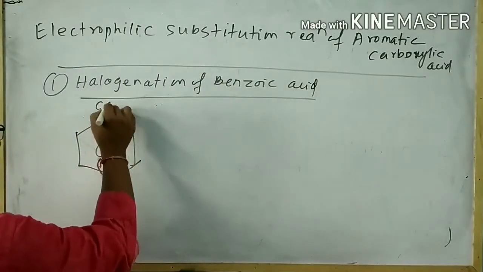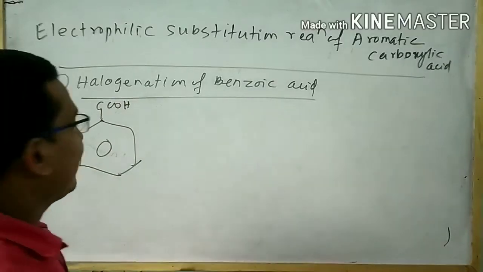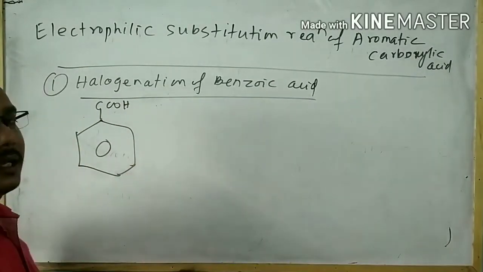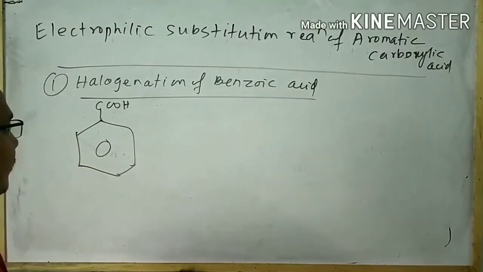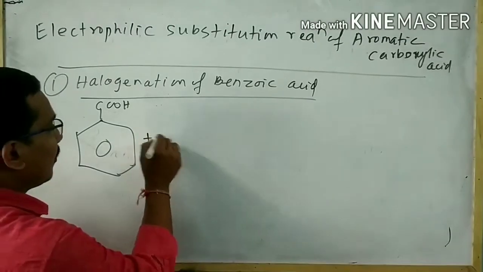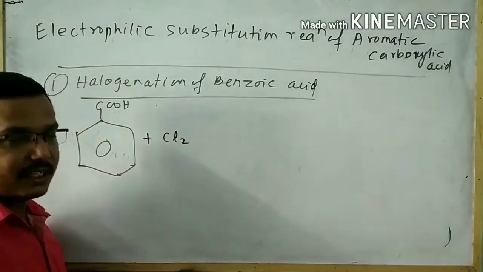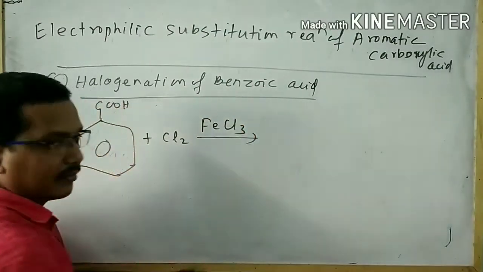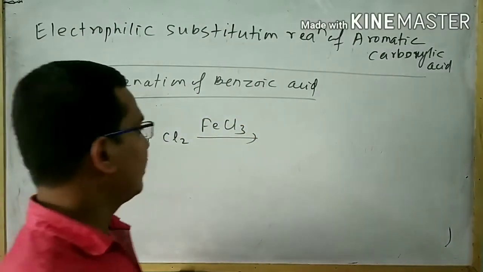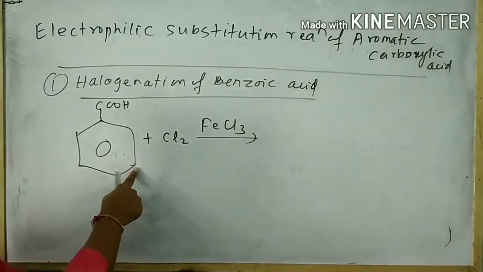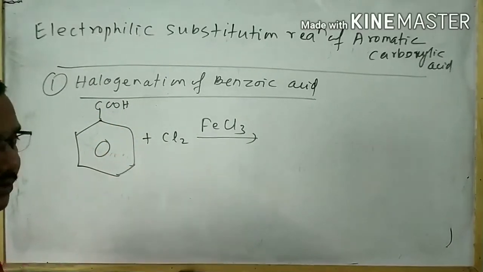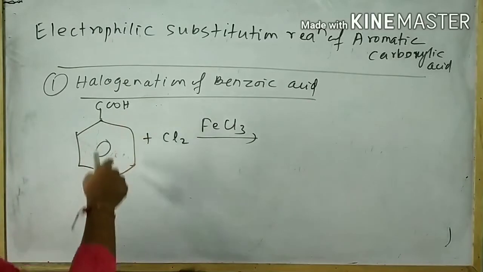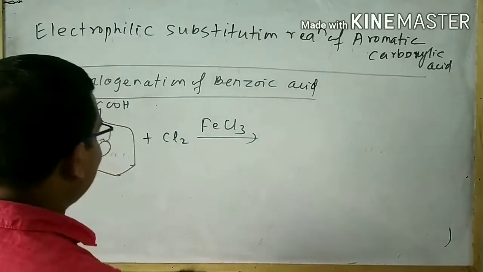We know that benzoic acid contains the carboxylic acid group, which is meta-directing in nature. So when benzoic acid is subjected to reaction with chlorine in the presence of FeCl3, or you can take anhydrous AlCl3, the chlorine attaches at the meta position of benzoic acid, because COOH is meta-directing.